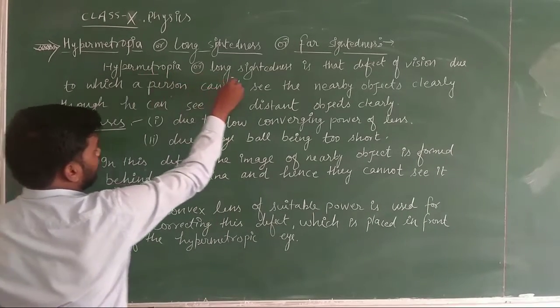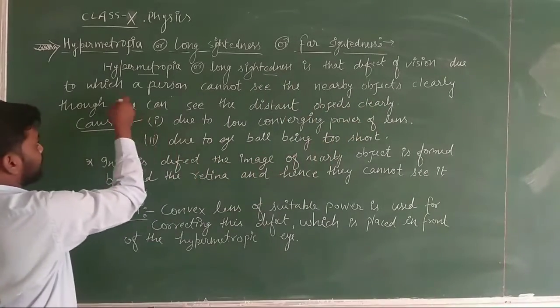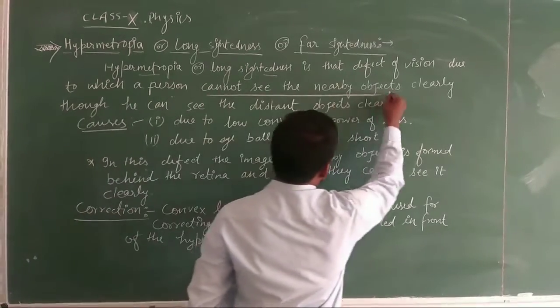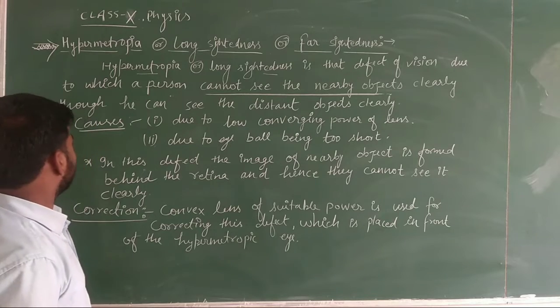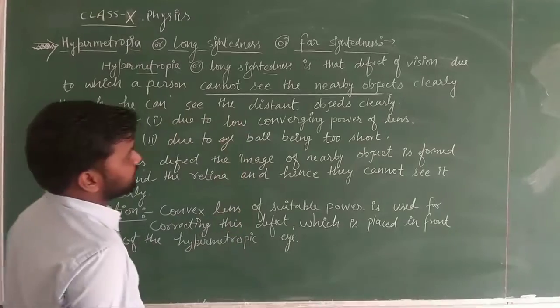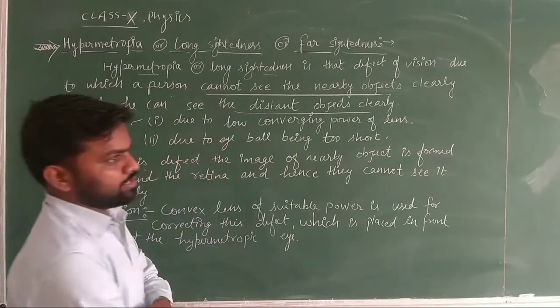Hypermetropia or long-sightedness is that defect of vision due to which a person cannot see nearby objects clearly, but he can see distant objects clearly. Okay, what is the meaning of this particular line?